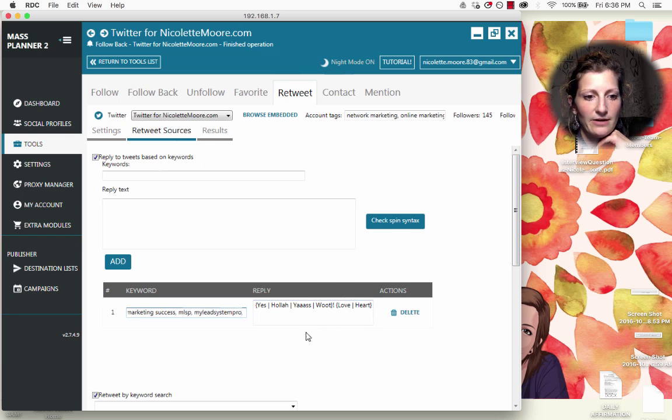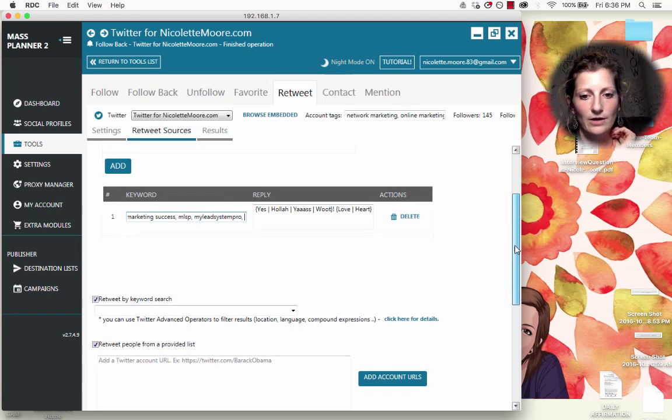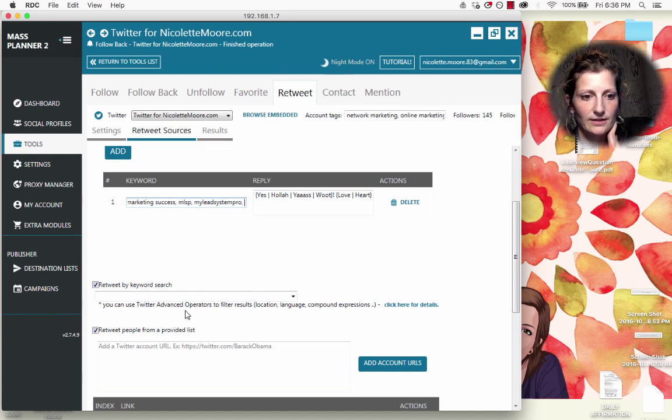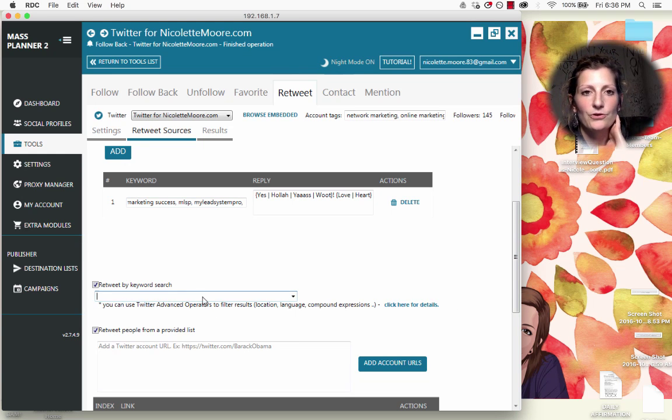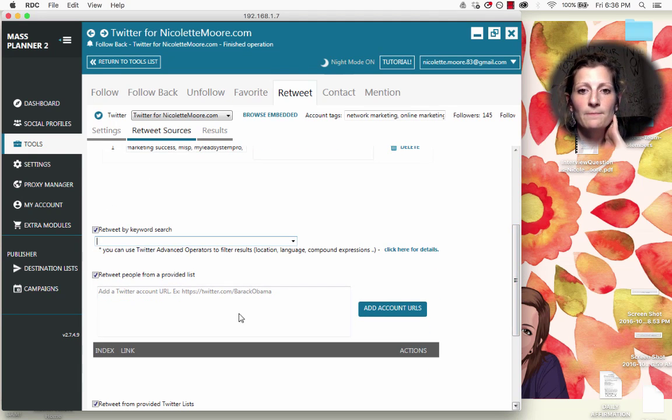And then I can go down and I can also put by keyword search, and so I can put in network marketing or other things that I might be interested in. And then here I can also retweet from a provided list. So I can go ahead and put in all those URLs that I had put in before as my source list for Twitter. I could put all those URLs, and so it will be pulling out tweets from those accounts.